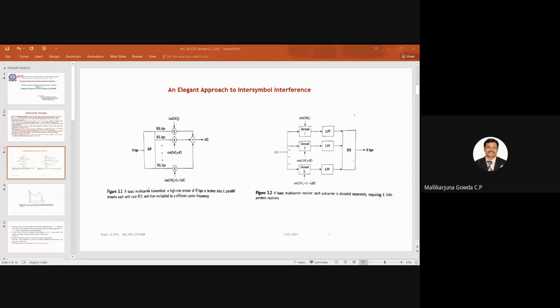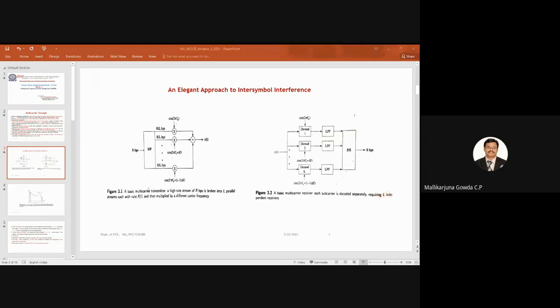A high rate stream of R bits per second is broken into L parallel streams, each with the rate of R by L bits per second, and then it is multiplied by different carrier frequencies. Then we are summing up. This operation will be replaced by IFFT in case of digital implementation.